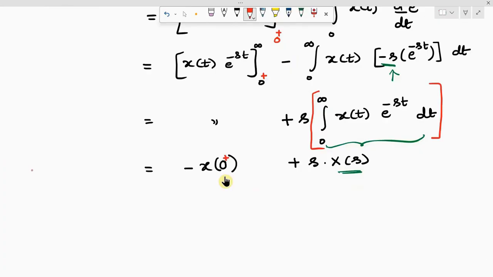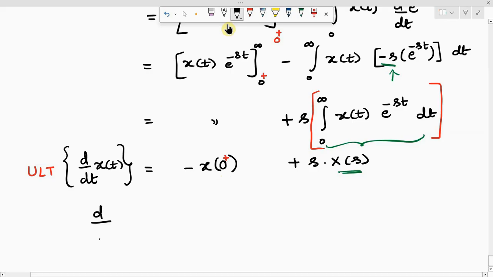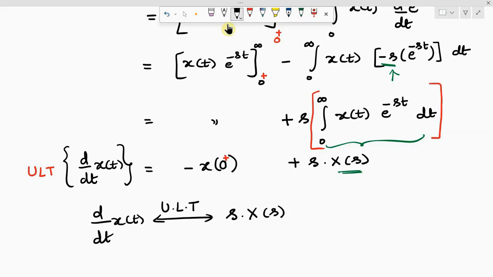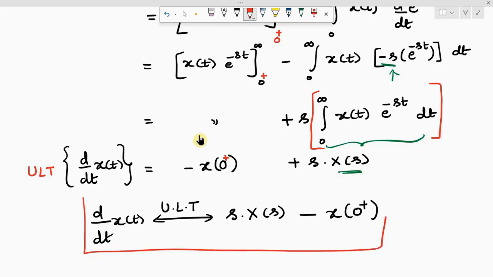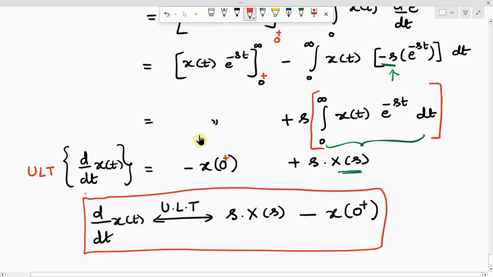Now, the unilateral Laplace transform of d by dt x of t is, maybe I can write properly. So d by dt x of t, unilateral Laplace transform is s into X of s minus x of 0 plus. So this result I am using to prove or solve this initial and final value theorem. Is it clear, this result?